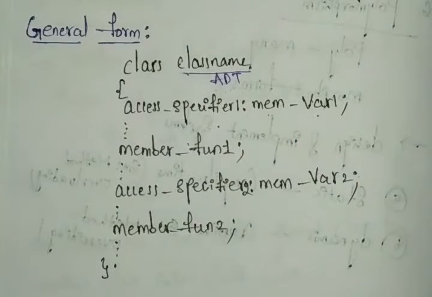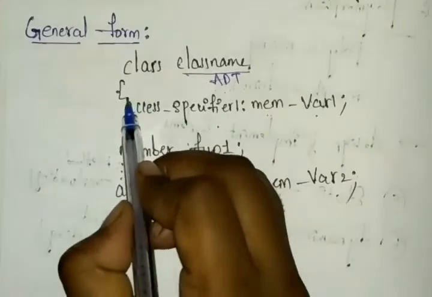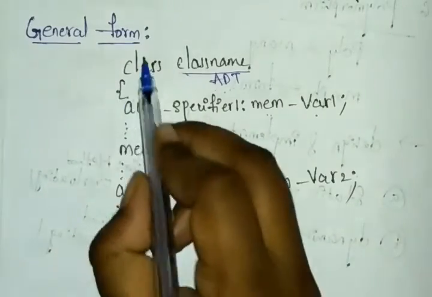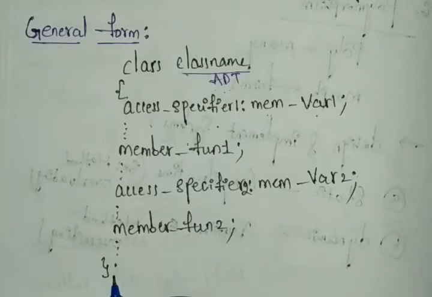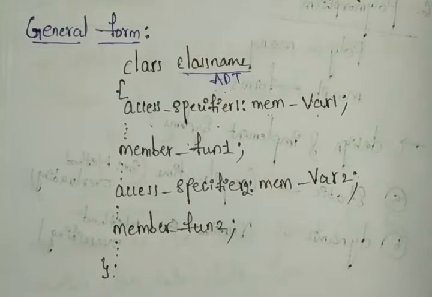And whatever we have in the body section, once we open here, that is the body section for the class, and here we close. This is the end point of our class, right? So it can include our member variables and also member function declarations.